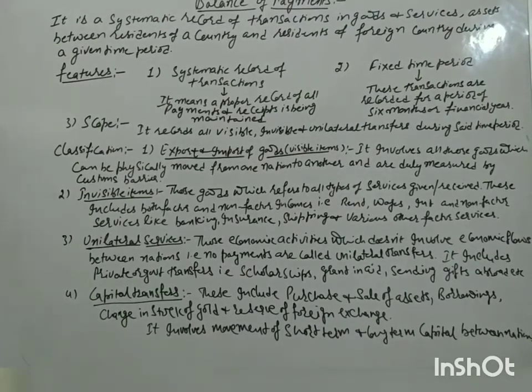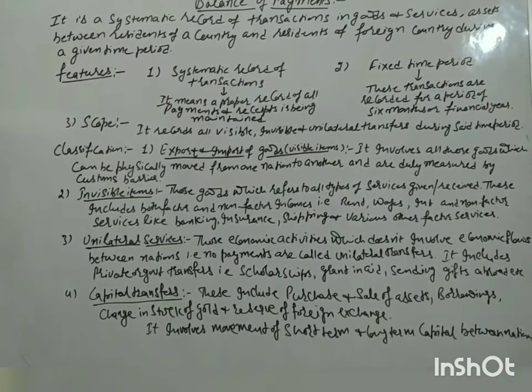Now we are going to discuss the next chapter, that is balance of payments. Balance of payments is concerned with the balance between the receipts and payments for the goods and services which are being exchanged between two different nations. That's why it is said to be a systematic record of all the transactions, all the goods and services transacted between two different nations.